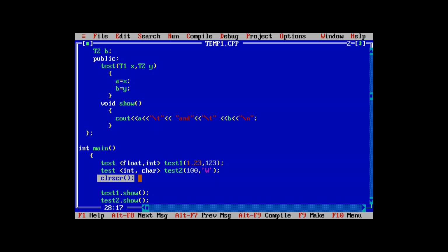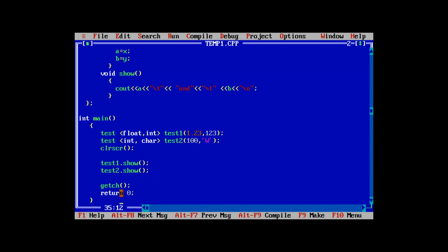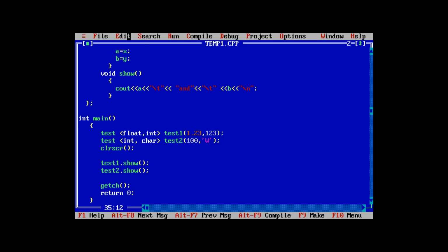Then clrscr for clearing the screen. Then the show function will be called for showing the result, that is test1.show. It simply shows the output like this. Then test2.show, again this is the output that is given. Then there will be a getch, then return 0. Now if I compile this code again, the same output will be displayed. This is the program that shows how to use multiple templates.